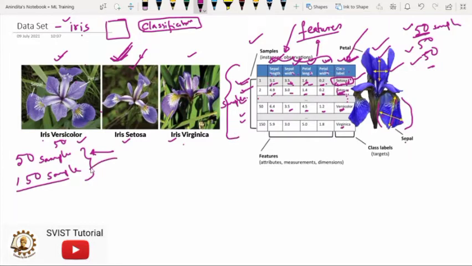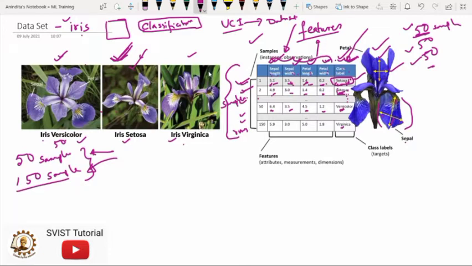So in one word, whenever the sample information is given, you will find how many rows are there in the data set. This is a very simple thing you have to understand. Whenever you go to the UCI machine learning repository and find any particular data set, the first thing you have to realize is what the data set is all about, the number of rows, that is samples, the number of features we have, and the class levels. Here we have 3 class levels. This is the first information that you have to gather.